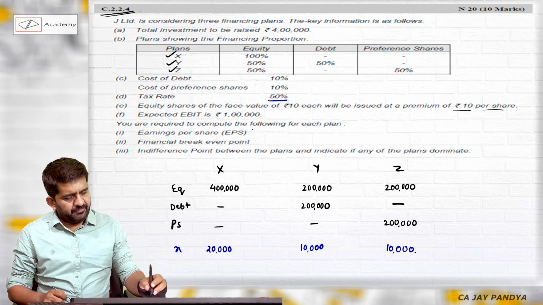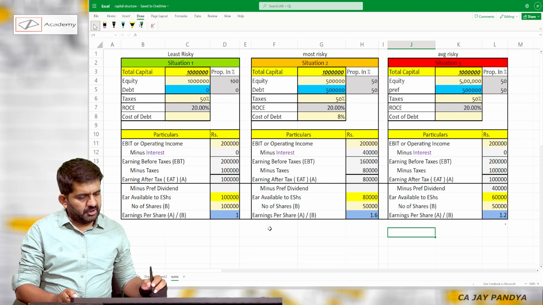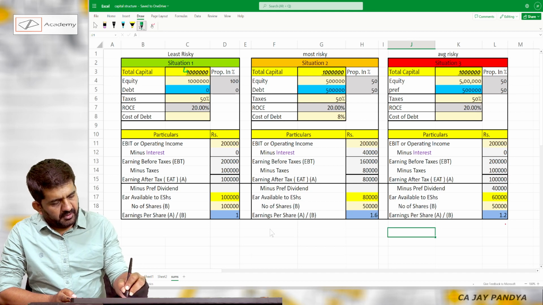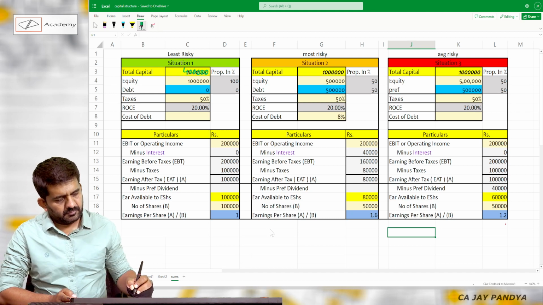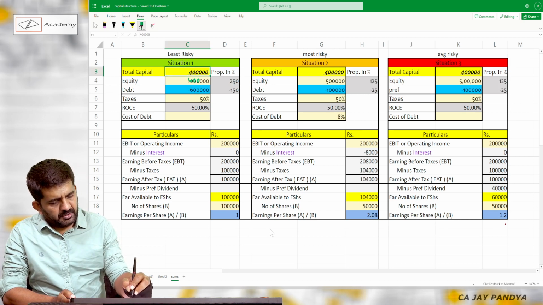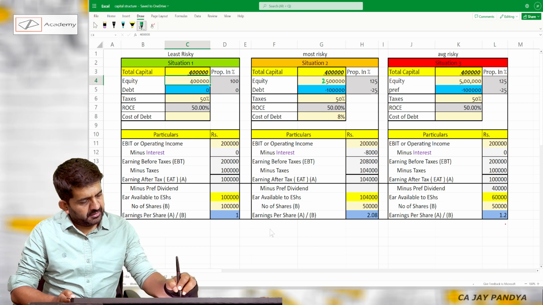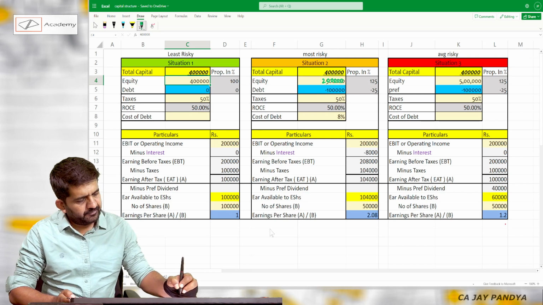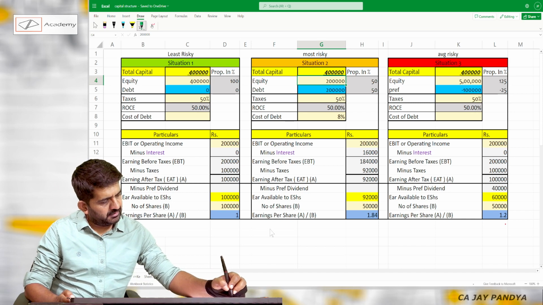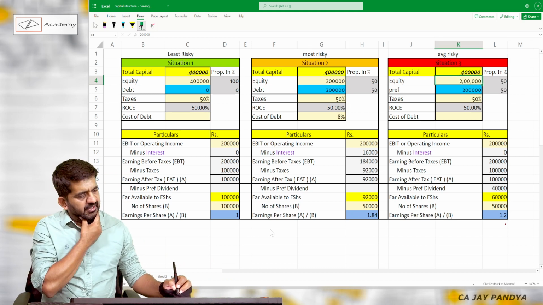We will be getting earning per share for all the three plans. Total capital required is 4 lakhs. In first plan, 4 lakh is equity. In second plan, 2 lakh is equity and 2 lakh is debt. And in third plan, 2 lakh is equity and 2 lakh is preferences.